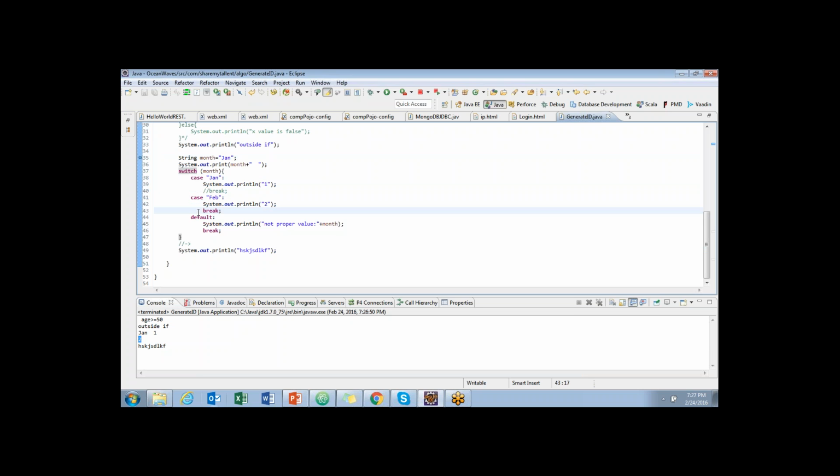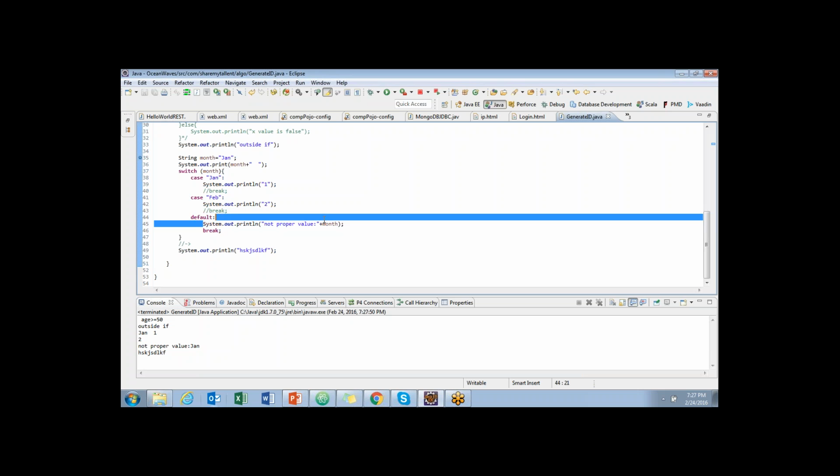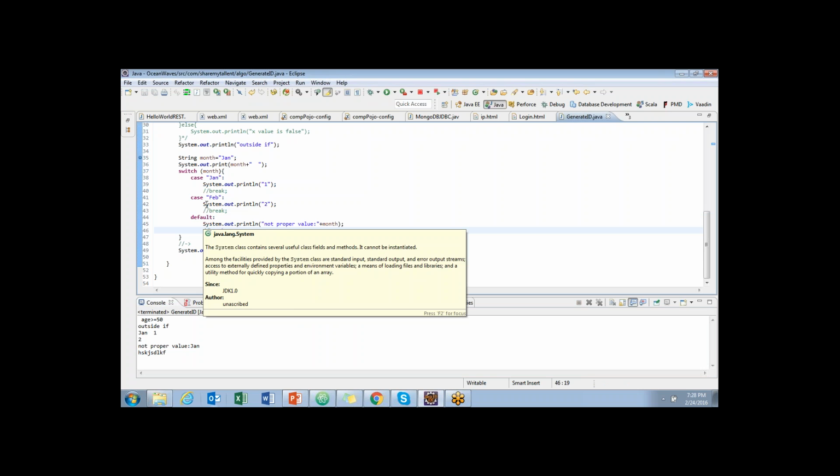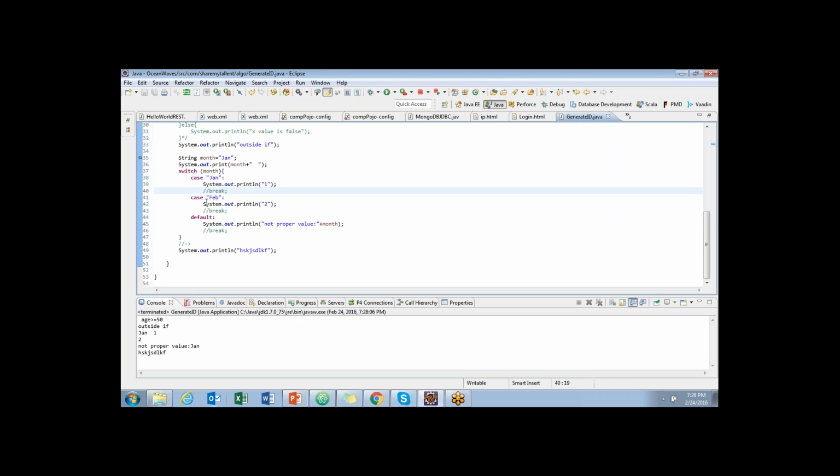For suppose if I remove even this break, what happens? In this case, you will see 1, 2, and even the default value. See, printed 1, printed 2, and not a proper value. Got it? So let us say if I remove even this break, it's normal. See, if you won't use break, there is no use of switch, right?